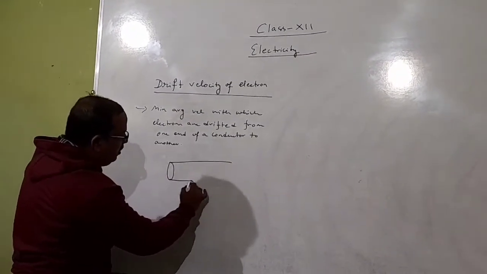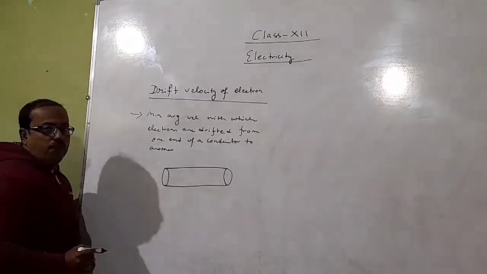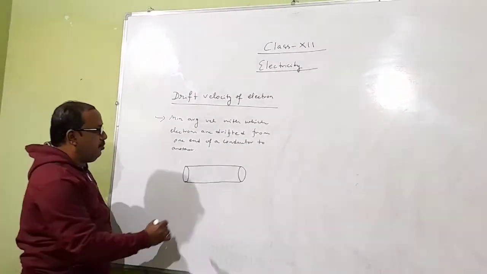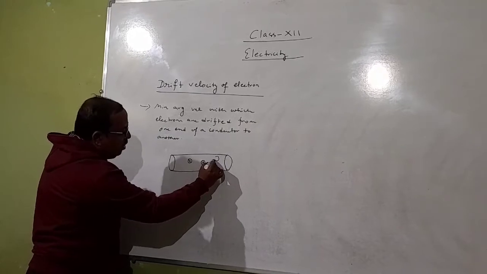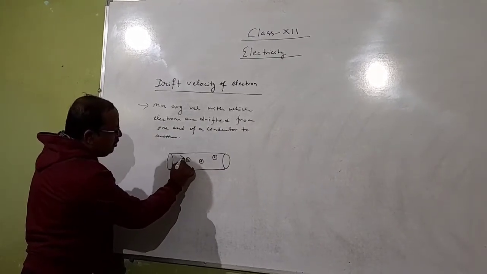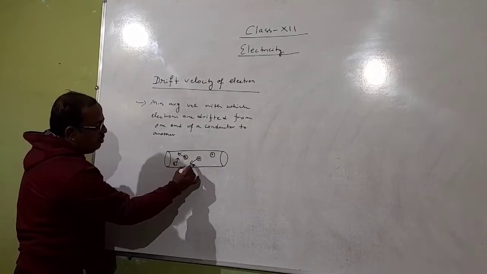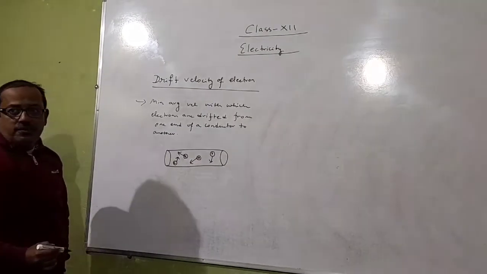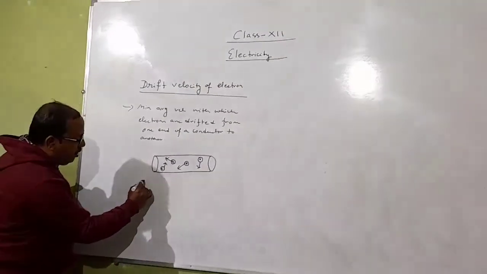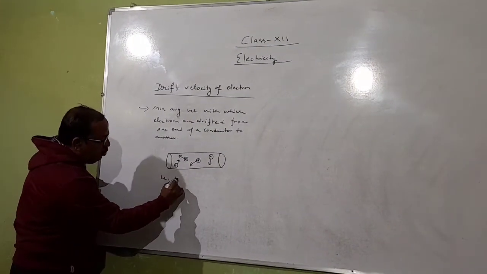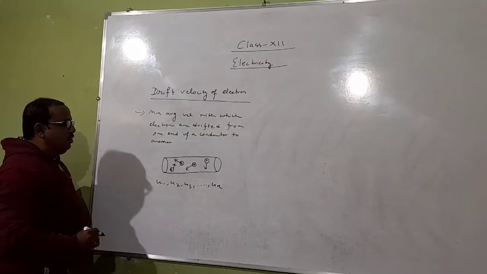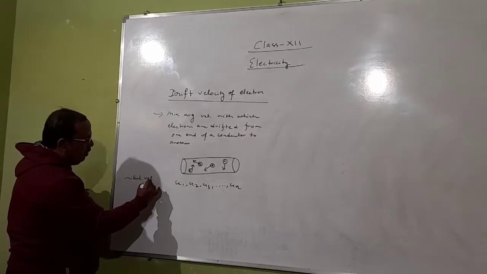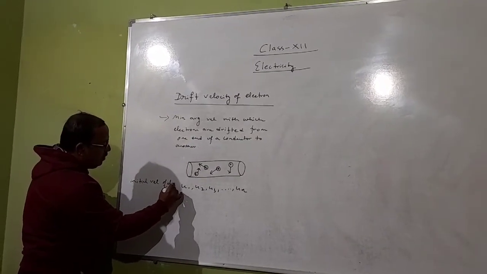Let us consider it is a conductor. Obviously, it is made up of atoms, that means it has some electrons. So, within the conductor, electrons are showing haphazard motion, means random motion. Let us consider initially electrons are moving with the velocities u1, u2, u3 and un. So these u1, u2, u3 and un are the initial velocities of electrons.